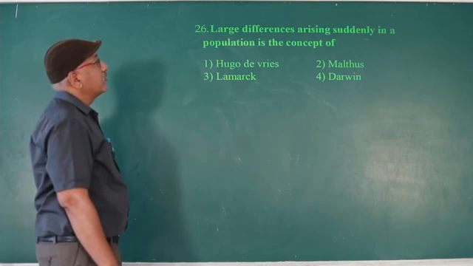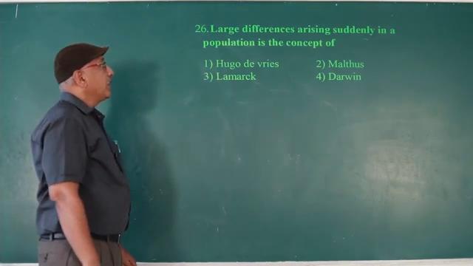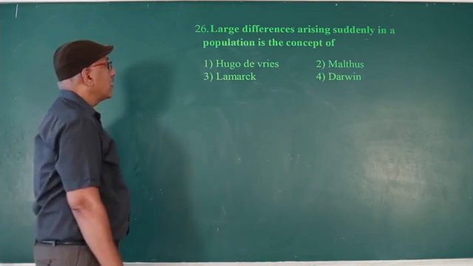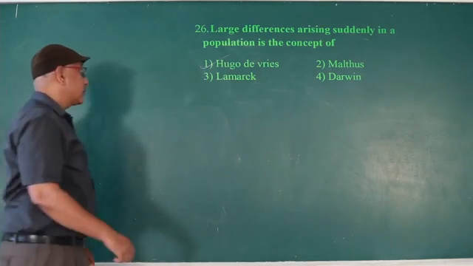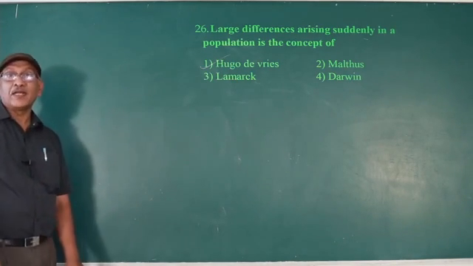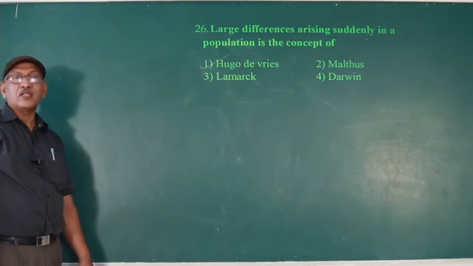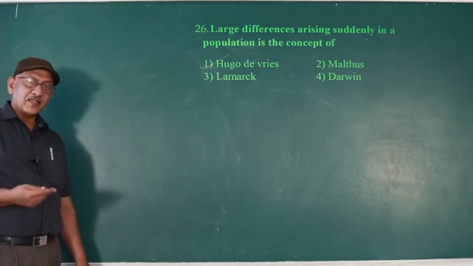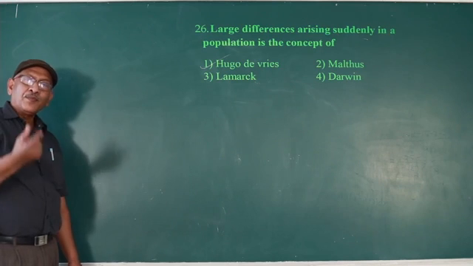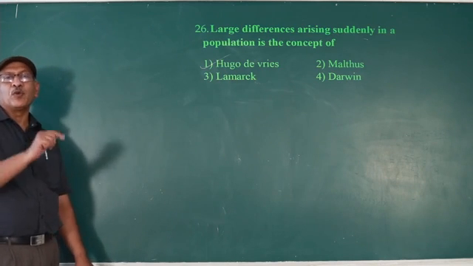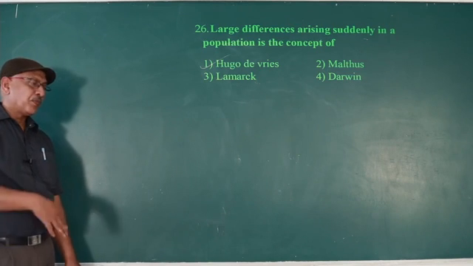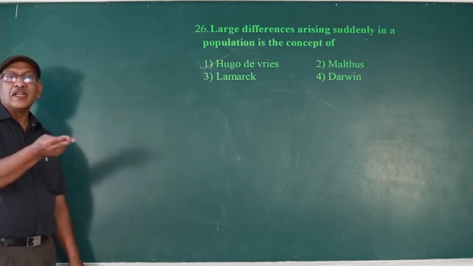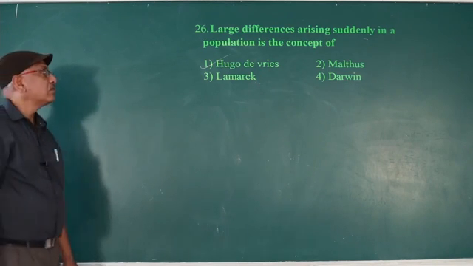Large differences arising suddenly in a population is the concept of Hugo de Vries, that is mutation. Sudden heritable variation in the genotype is known as mutation. Now nature selects the population having favorable variation. As a result, a new species evolves without any intermediate stages.